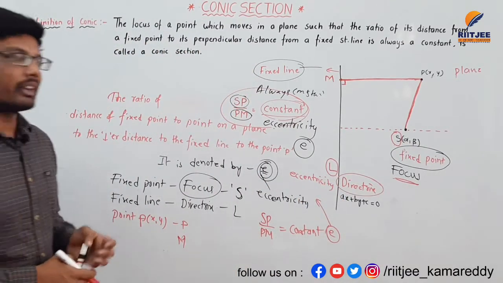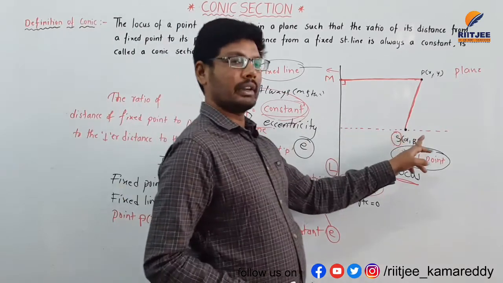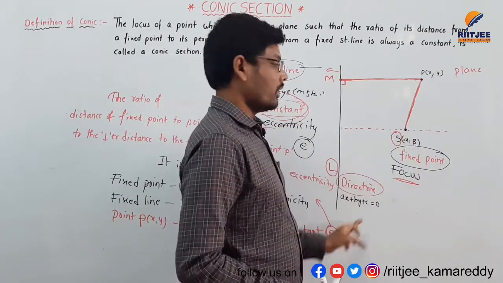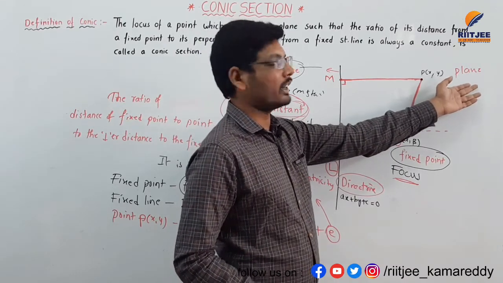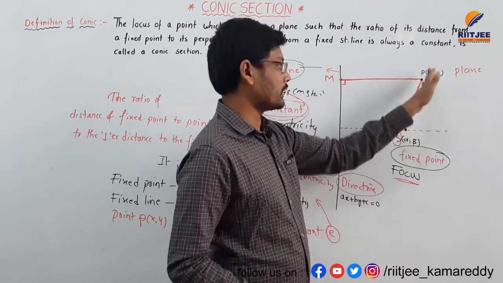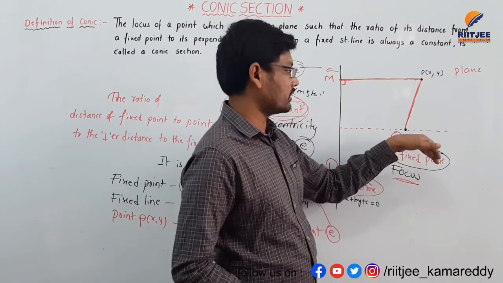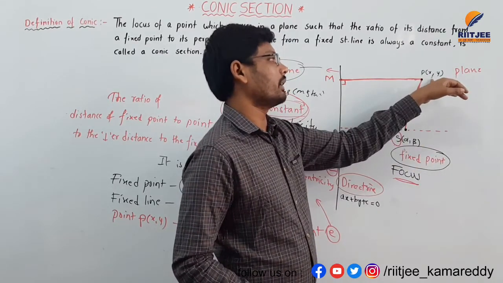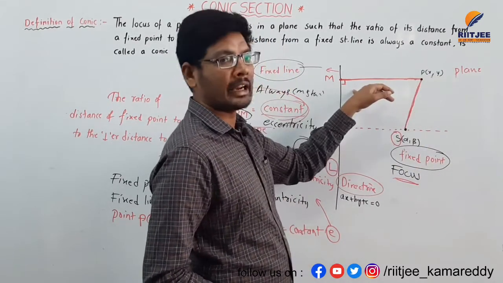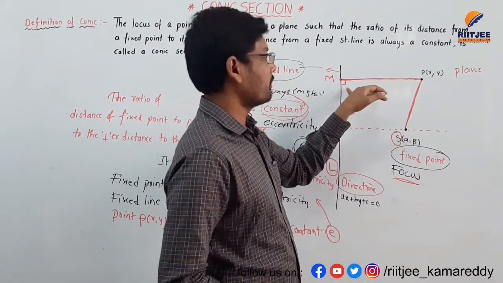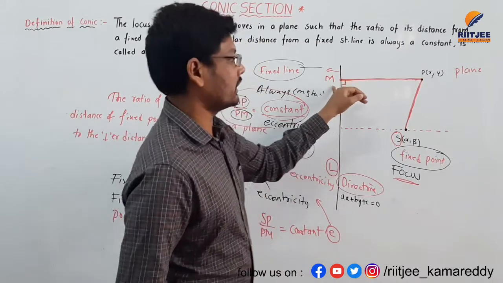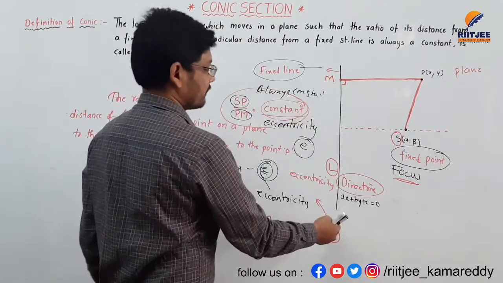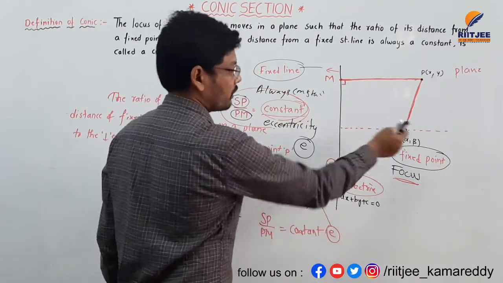First of all, we have a fixed point and a fixed line. From this fixed point, I am taking a point P on a plane and joining SP. SP is the distance from the focus to the point. From the point to the fixed line, I am drawing a perpendicular line, and the intersecting point is M. The fixed line is the directrix, and the fixed point is the focus.